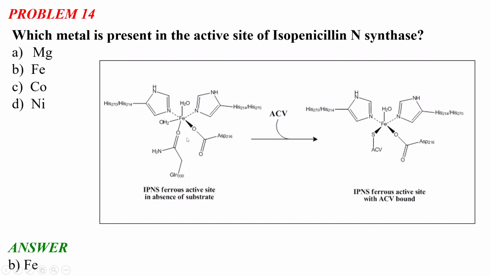Okay. So you can also be asked about the charge on the iron. Since this is the ferrous, the charge will be 2 here. So you don't need to remember the structure of this isopenicillin N synthase at all. Just remember that in the active site there is an iron present here. Okay. So I think I am clear about this question, and now I will move toward our last question of today's session.